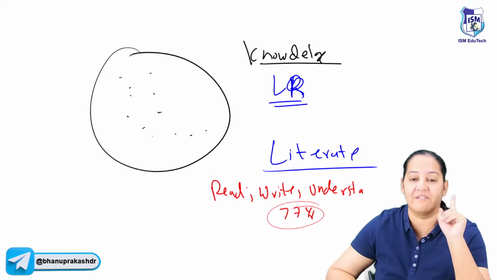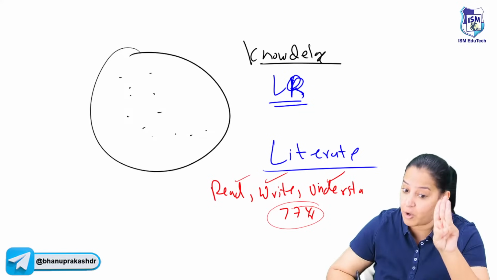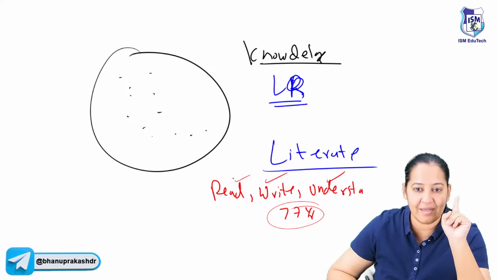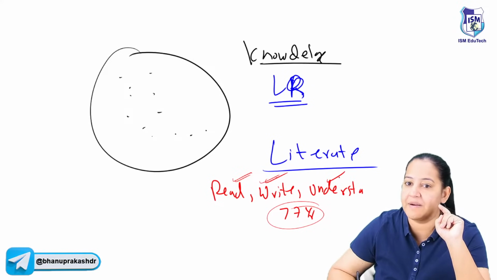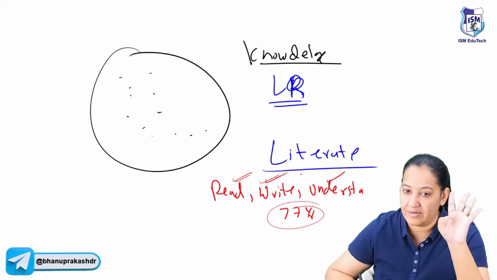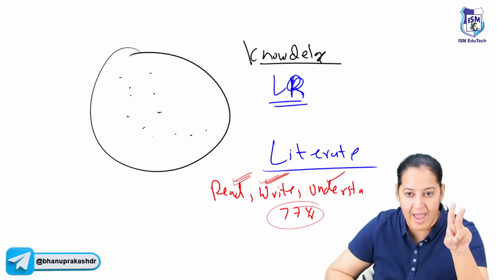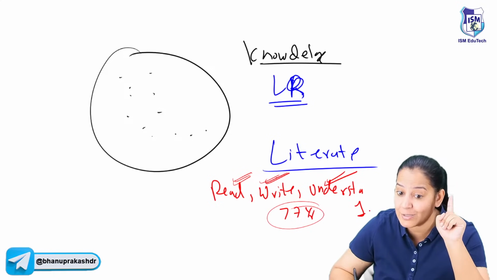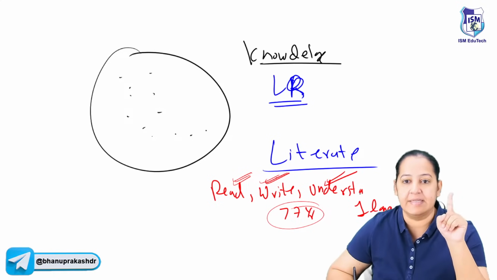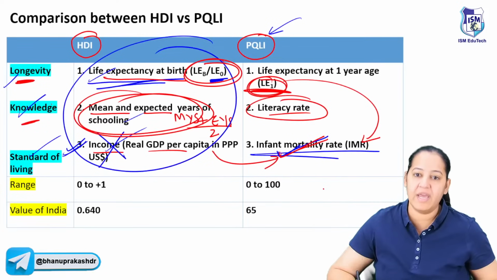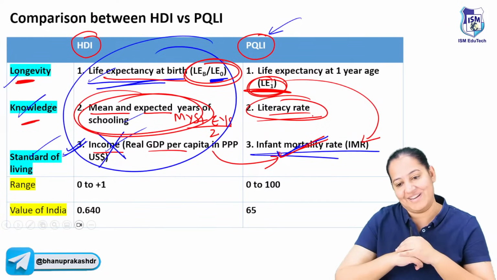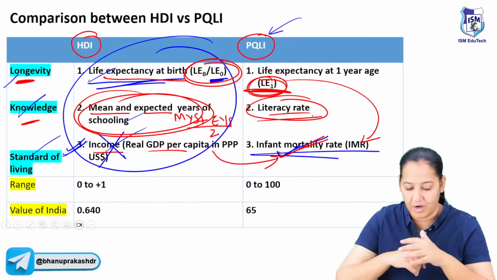After 7 years, the one who can read, write, and understand, all 3 things are necessary. If the person can read but cannot write, or can read and write but cannot understand, then they are illiterate. So all three things are necessary. The person can read as well as write as well as understand at least one language. Then it is known as literate. So here we are taking literacy rate. Got my point?